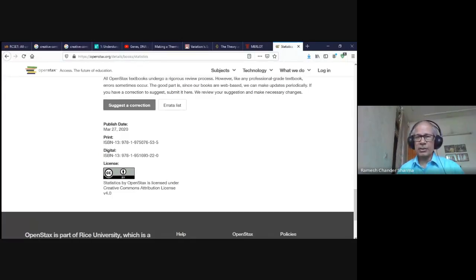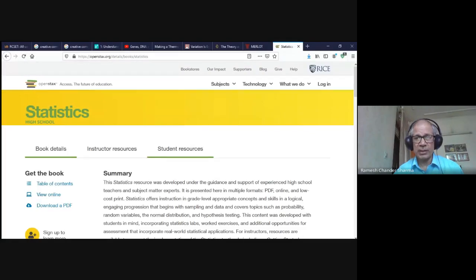In Indian conditions, we cannot use dollars in our reference, so we have to change the currency, or the date format, or measurement units, which differ from country to country, region to region. Somewhere we go with kilometers, somewhere with miles. So those kinds of revisions, or just changing the text by taking some portion from there and adding something from elsewhere. So this is the OpenStax project by Rice University.